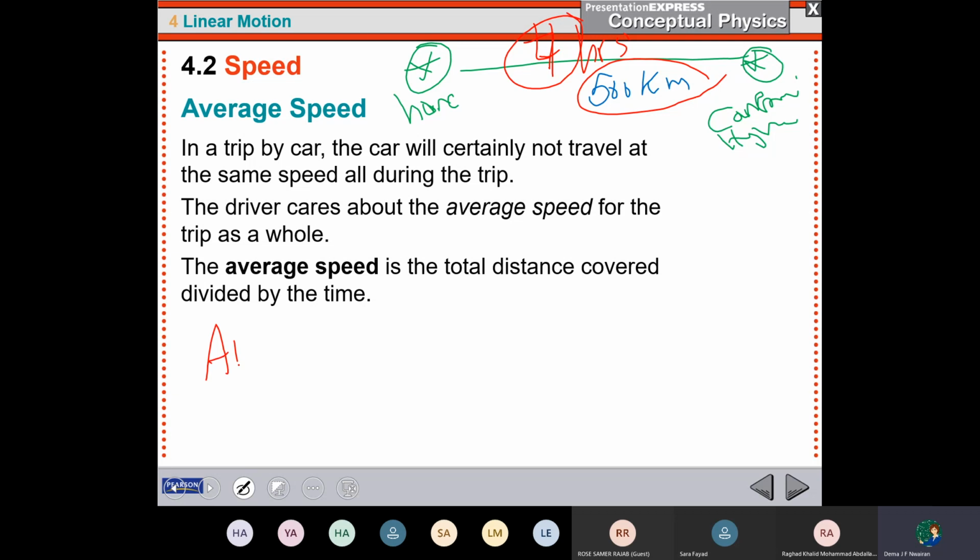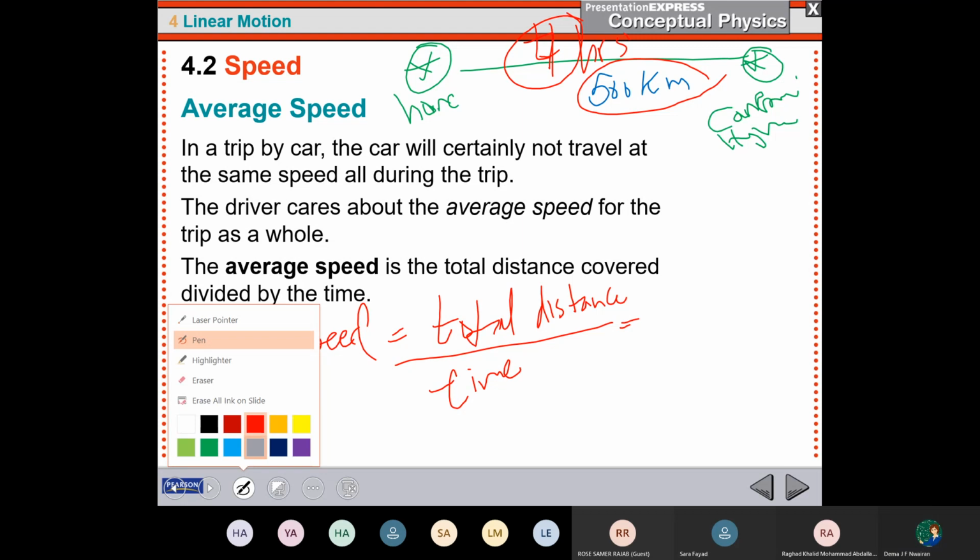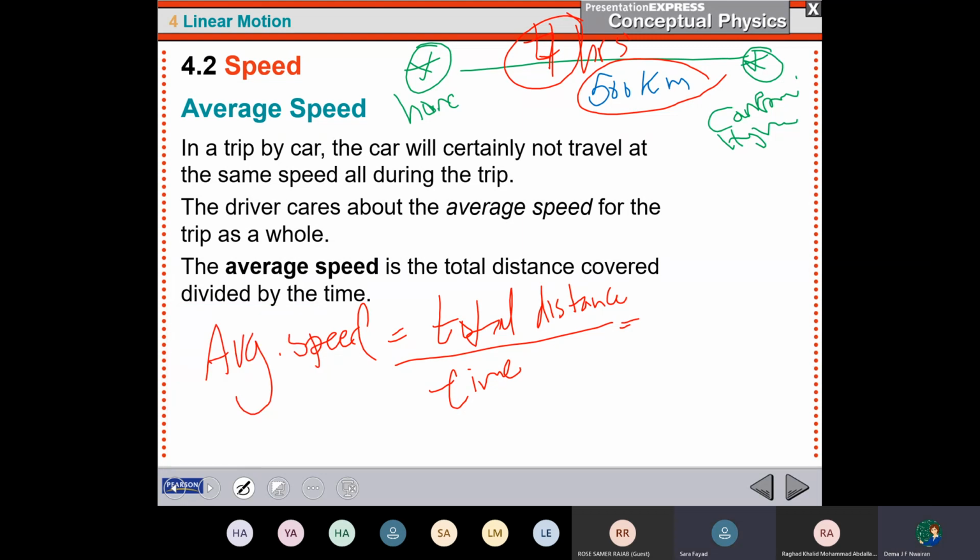So how the average speed will be? The average speed is the total distance over the time. What is the total distance here, Yasara? Yes, sir. What is the total distance? 500 kilometer. Thank you. And what about the time? 4 hours.